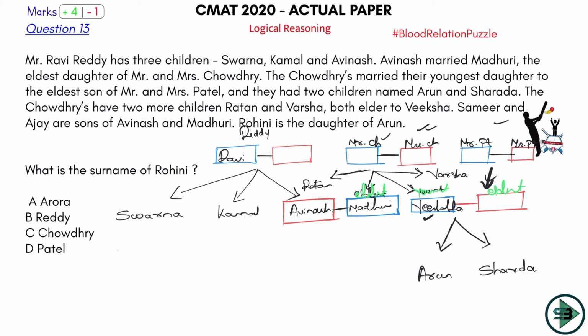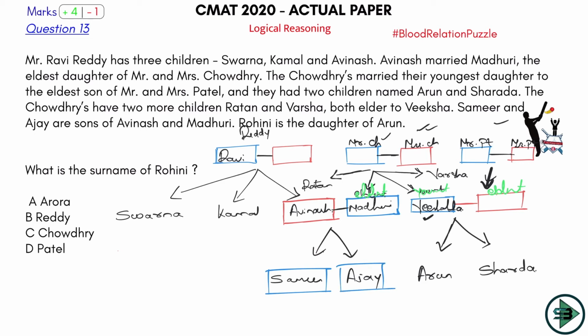What next? Samir and Ajay are sons of Avinash and Madhuri. So this is Avinash and Madhuri. We know this as a couple. Samir and Ajay are sons. Okay, so we know the gender of both. Samir and Ajay are sons, so both blue, of Avinash and Madhuri.